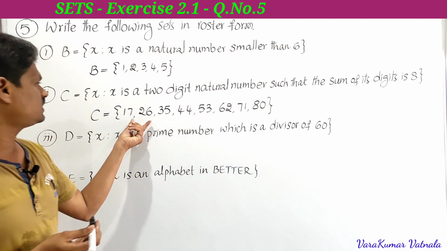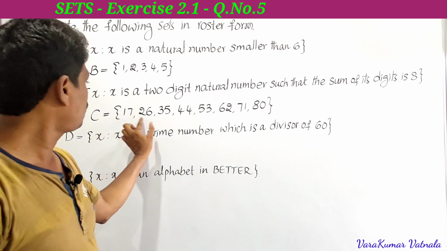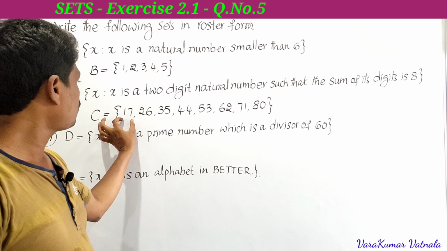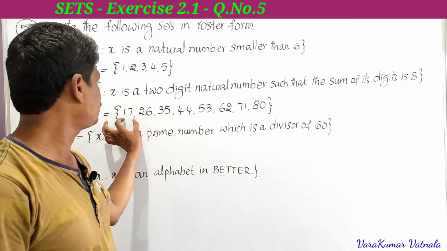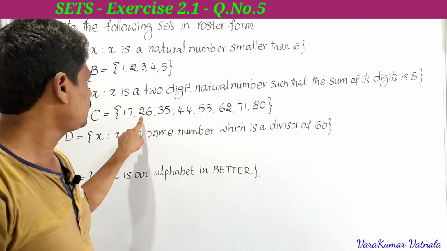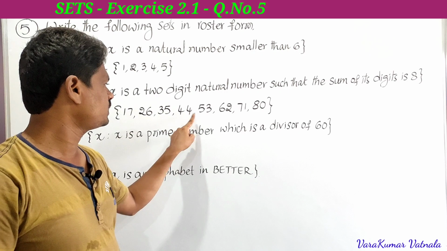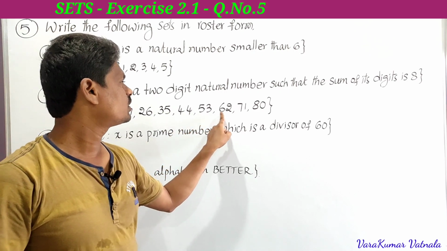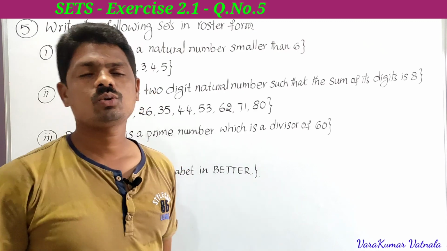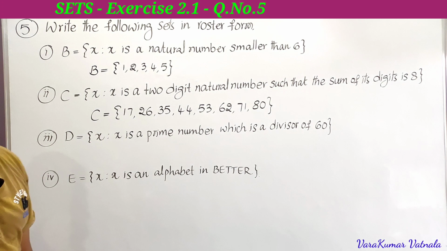So this is the roster form of set C. All these are 2-digit numbers and the sum of the digits in all is 8. So this is the roster form of the second one.